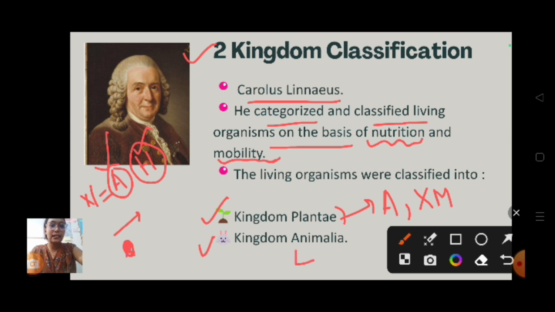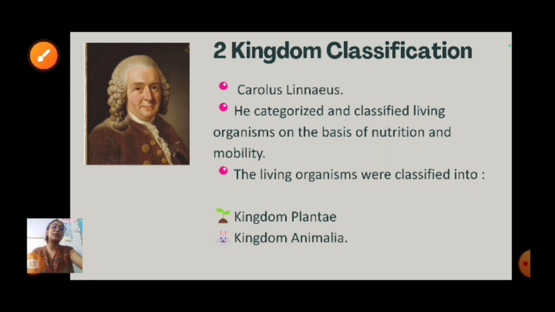Kingdom Animalia means they have which mode of nutrition? They are heterotrophic. They don't make their own food. They depend on others for their food. And they show mobility. They move from one place to another. Getting my point? So this is the 2 kingdom classification given by Carolus Linnaeus.